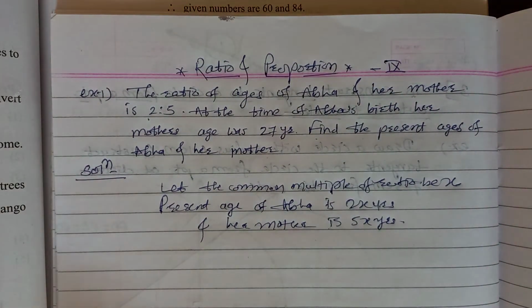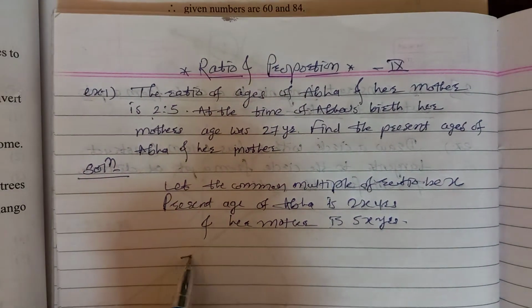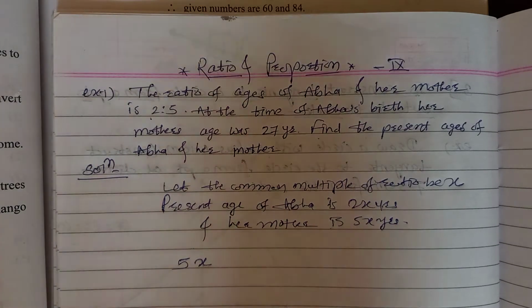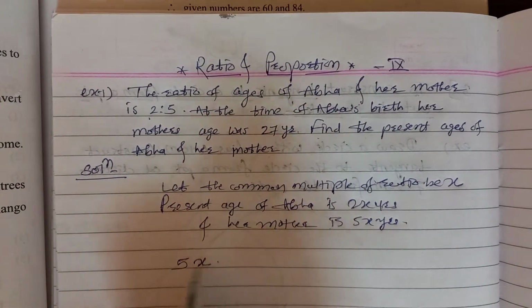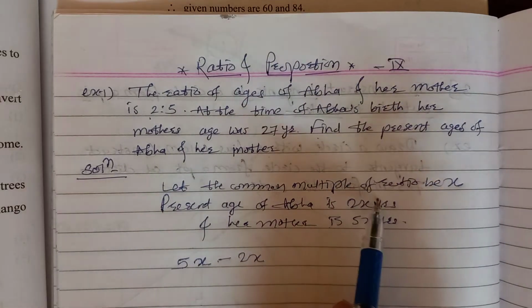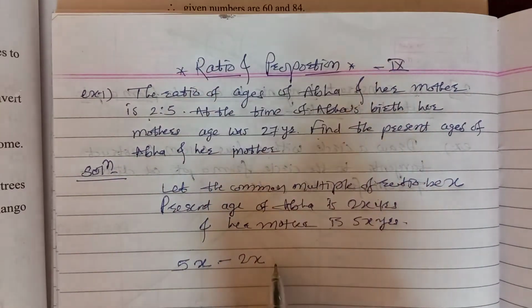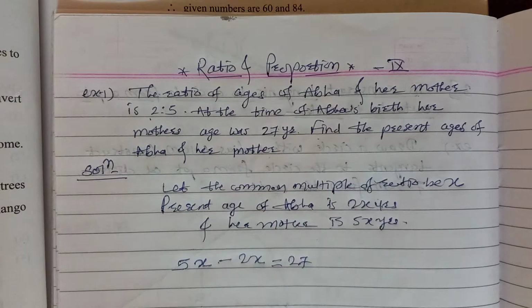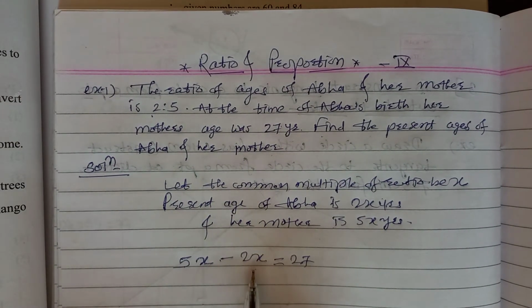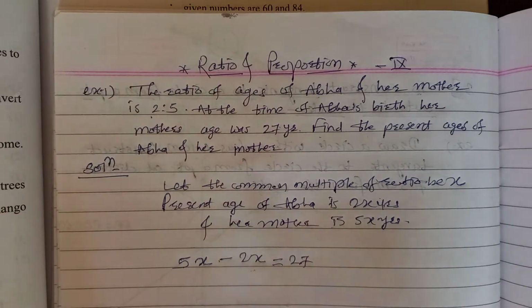Now, the present age of her mother is 5x. For the birth time, you have to subtract Abha's present age from this. At that time, her mother's age was 27. Understood or not? This is the present age of Abha subtracted from this one.